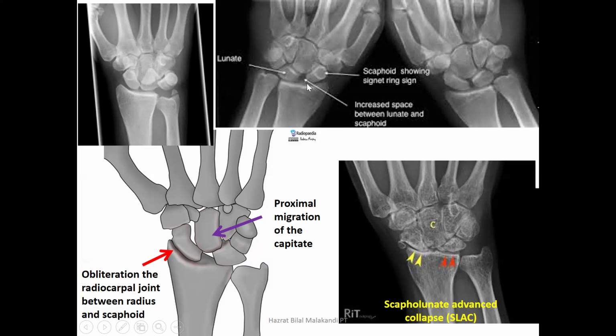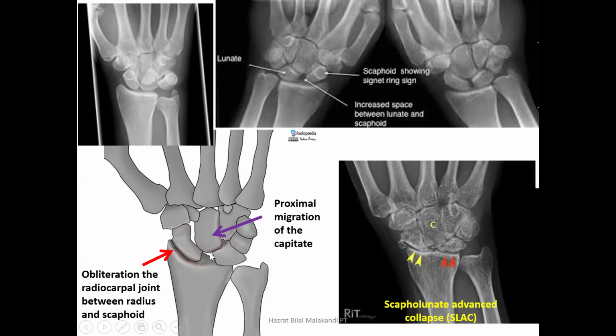Similarly, in this one we can see this is the signet ring sign and this is the Terry Thomas sign, the increased space between the lunate and scaphoid. Again, we can see there is space between them, but not more as compared to this one. There is a space between the two bones, and there is no such signet ring sign.